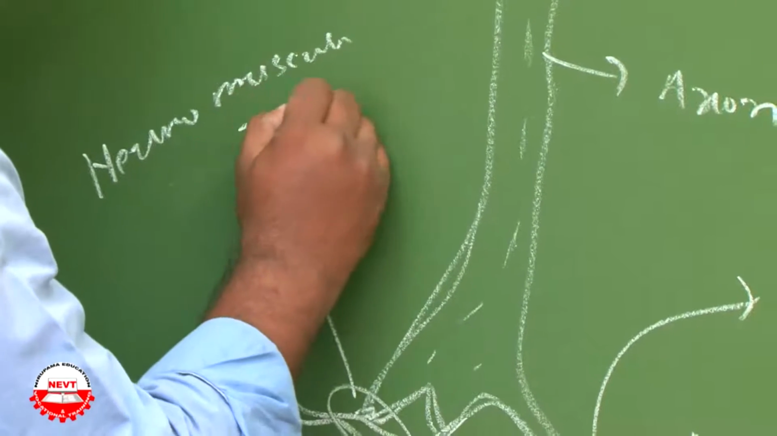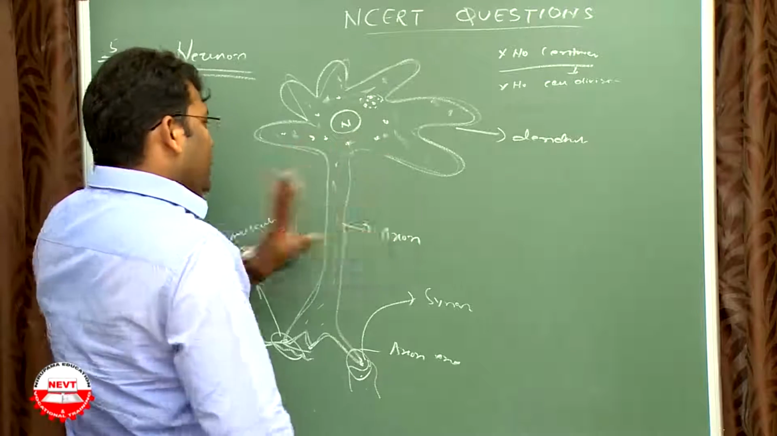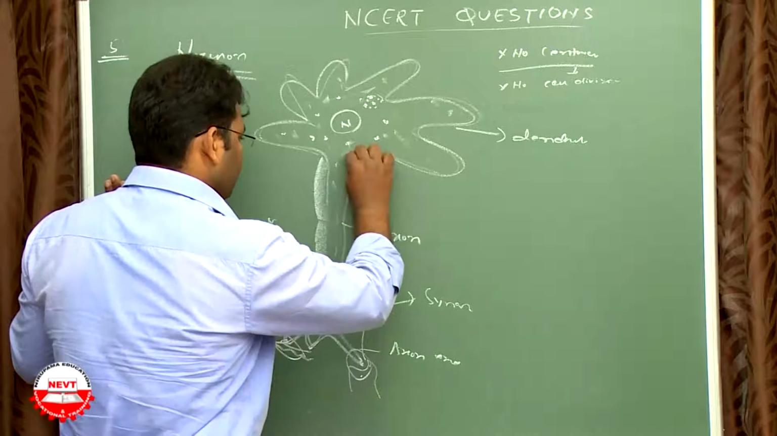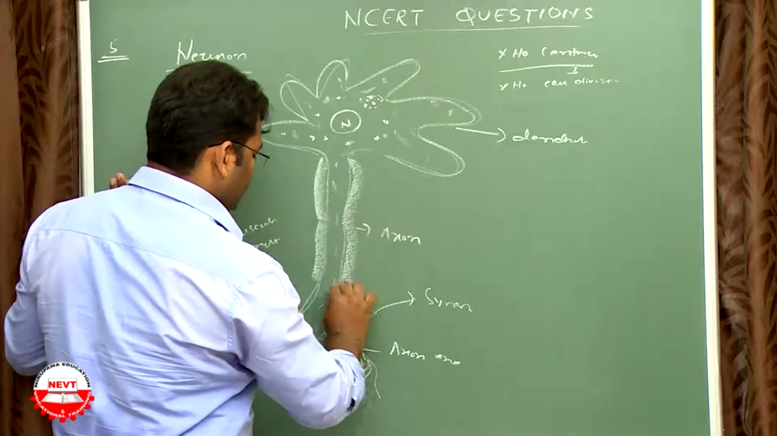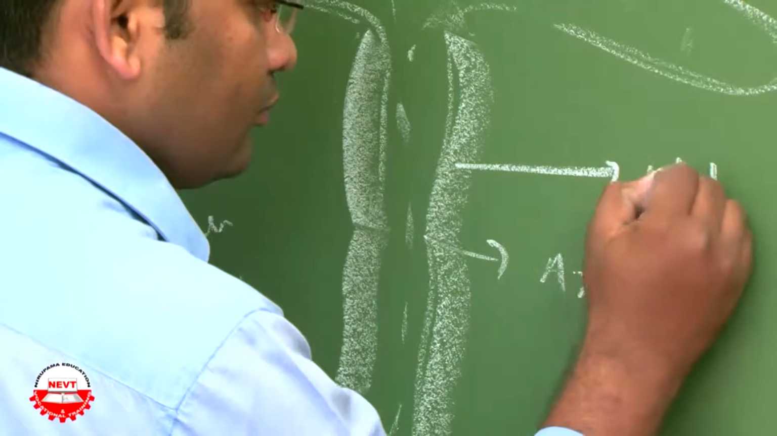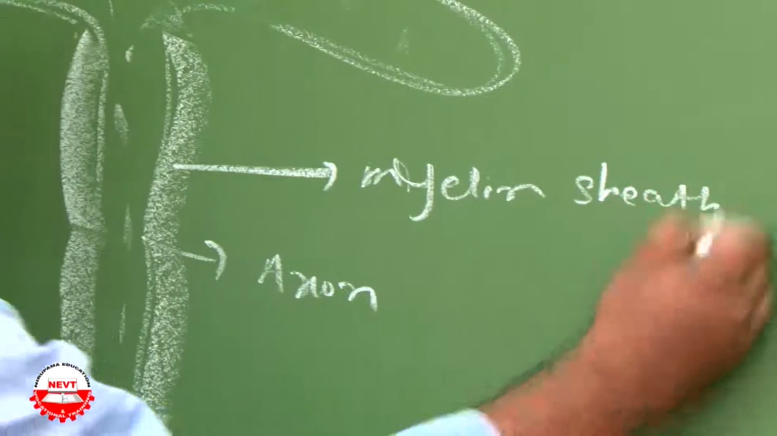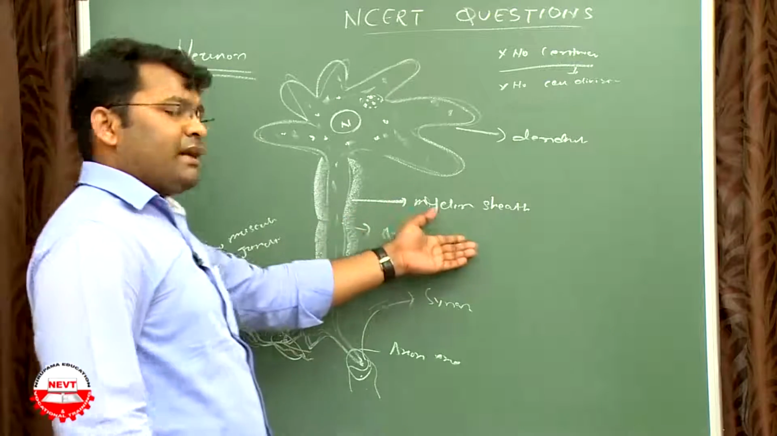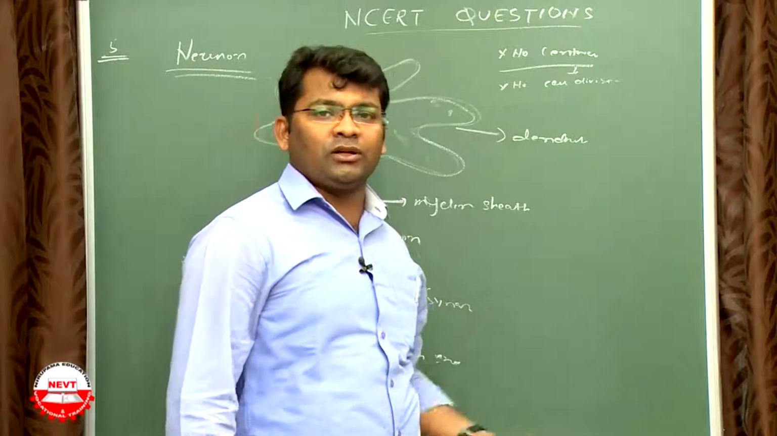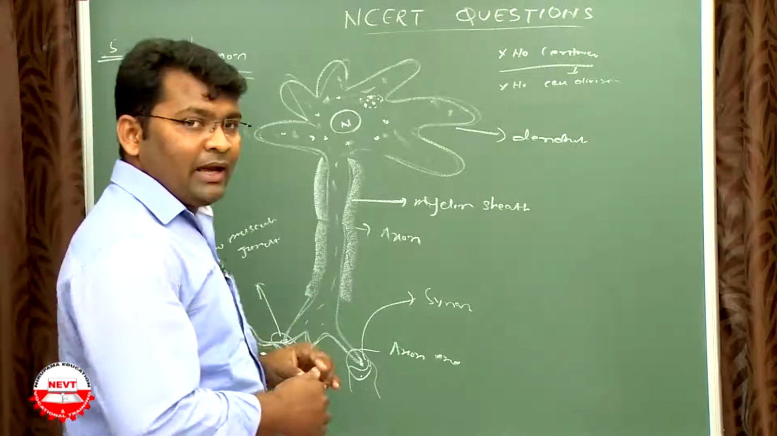This is your neuromuscular junction. One more thing: some of the neurons have a coat over them, and that is called the myelin sheath. Neurons that do not have a myelin sheath are called non-myelinated neurons, and those that have a myelin sheath are called myelinated neurons. So this is about the neurons and their anatomical parts.